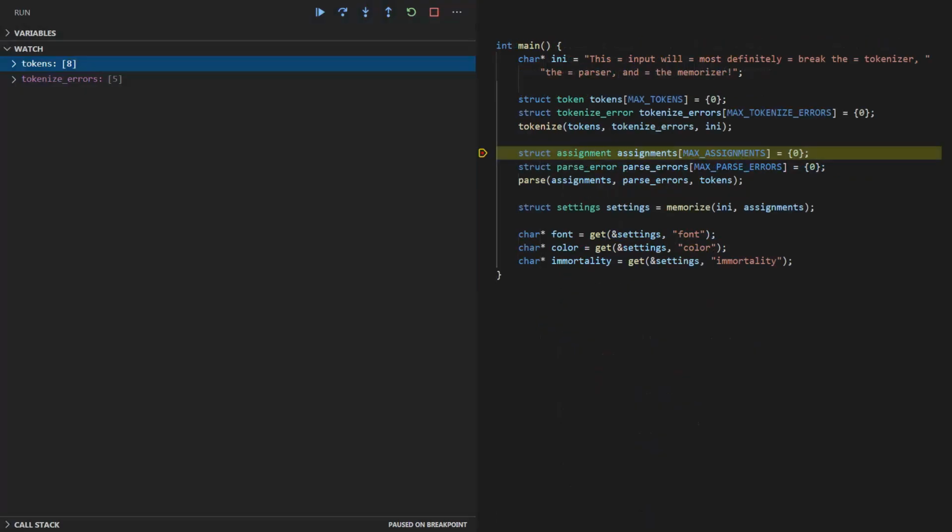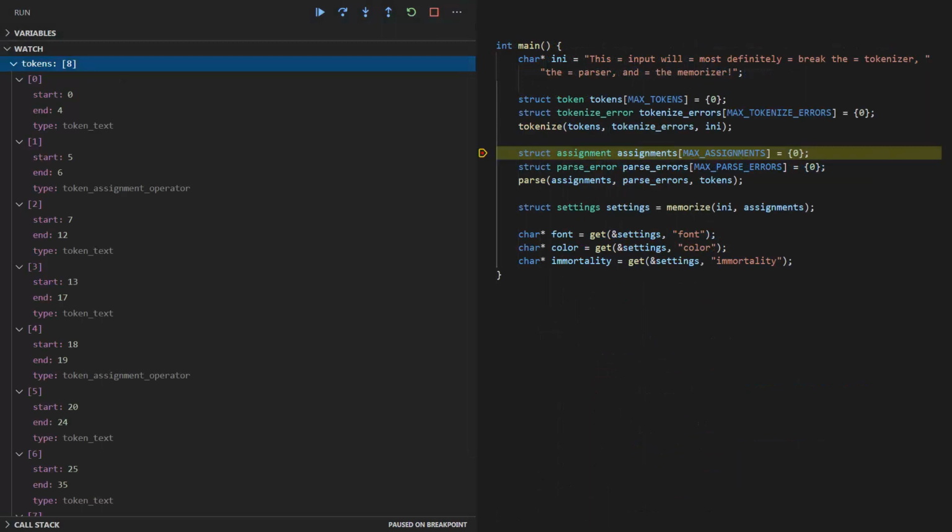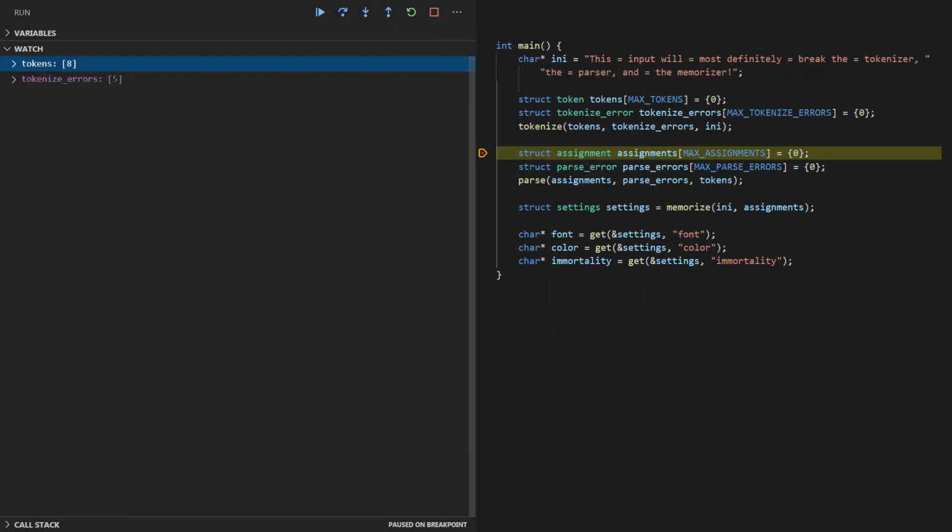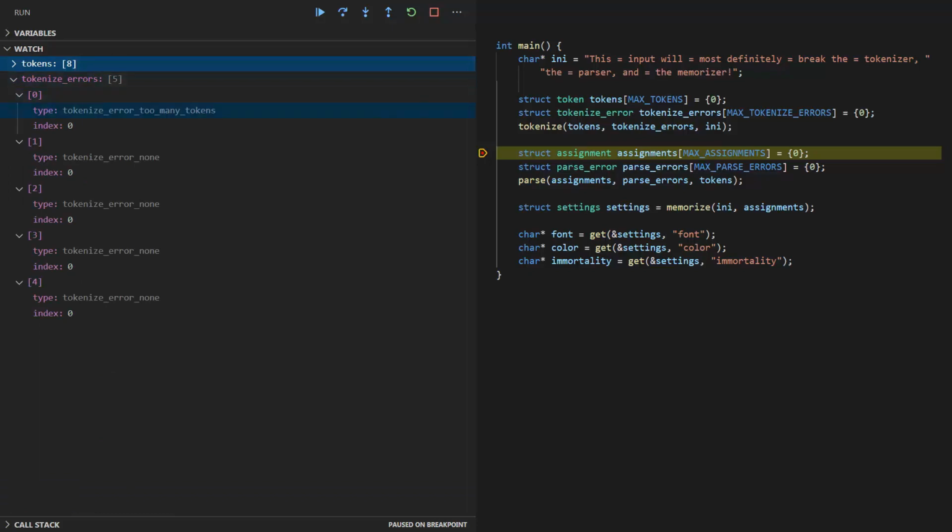Let's run it again, shall we? All the tokens are filled, the last one is still a sentinel, good, and I have a tokenize error. Too many tokens. I like.